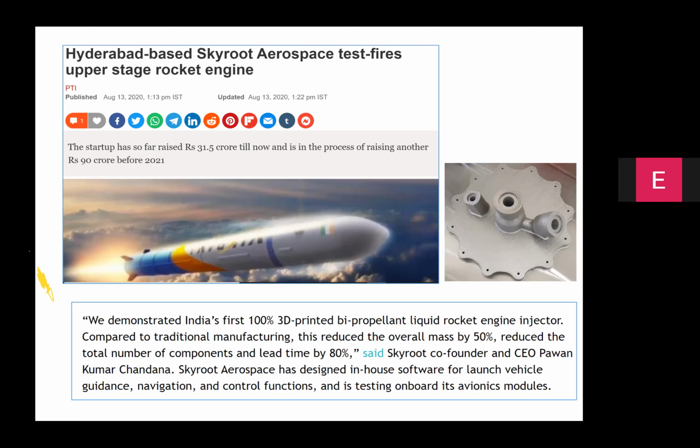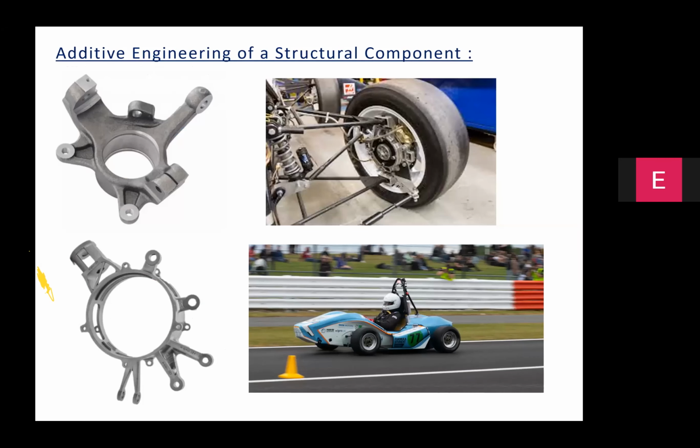because of the monolithizing of multiple components into a single component in this liquid rocket engine injector. And we have had an opportunity to work with multiple groups from IIT Bombay, VIT Vellore, SIT Tumkur, wherein the students came to Wipro 3D with an intention of re-engineering a component called the steering upright, which you can see here.